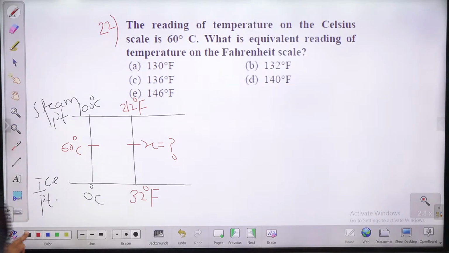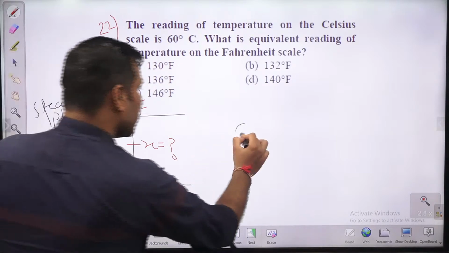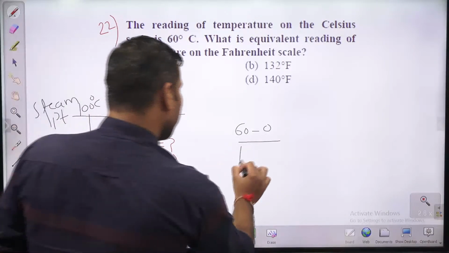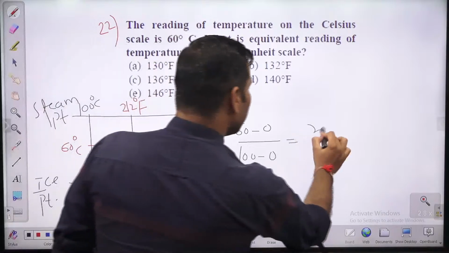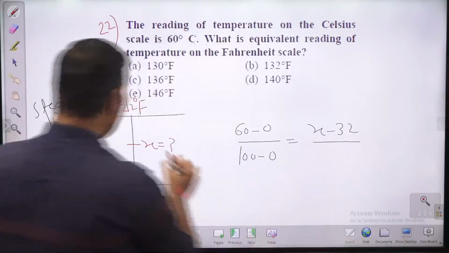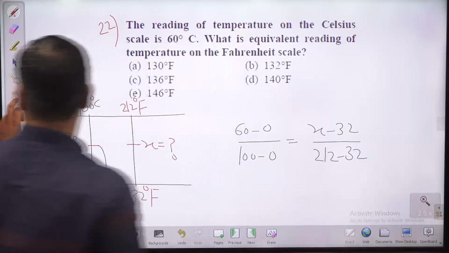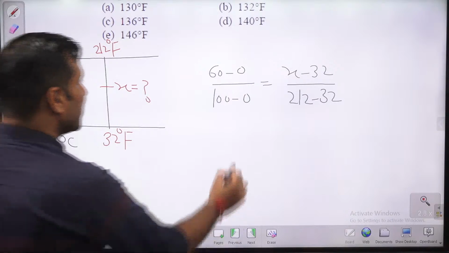चलिए, so guys, very simple rule. What you can do here, 60 minus 0 divided by length of the scale is what, 100 minus 0. Here what you are having, x minus 32 divided by 212 minus 32. If you know about this rule, guys, this is very simple. Variation in temperature. So if you solve this, 60 by 100,